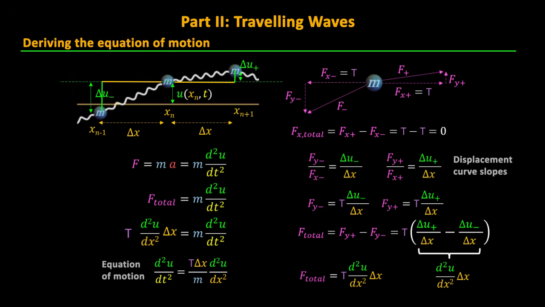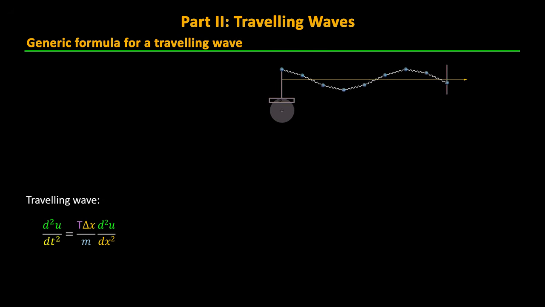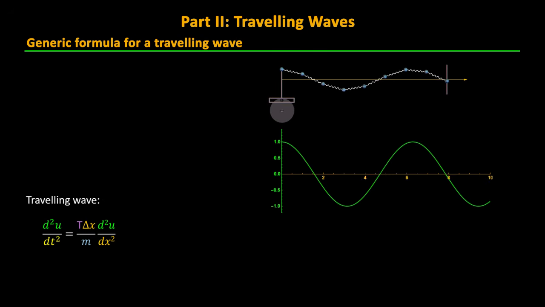Okay, so now we need to find a displacement function u, which is a function of x and t, that solves this condition. Let's start by freezing time and noticing that our wave looks a lot like a cosine function again.